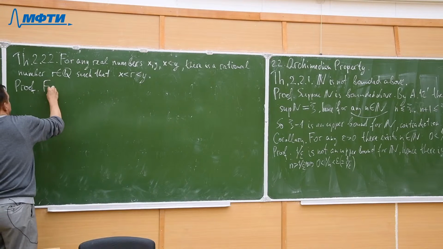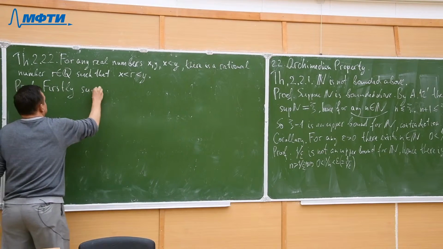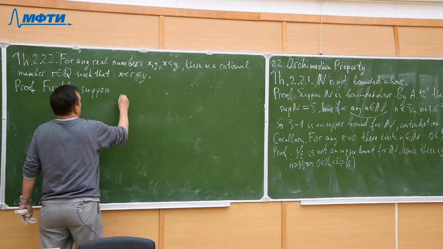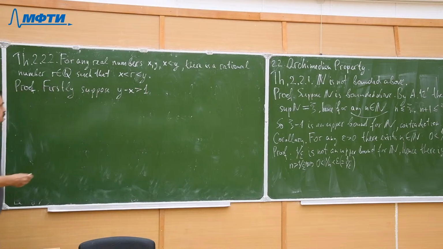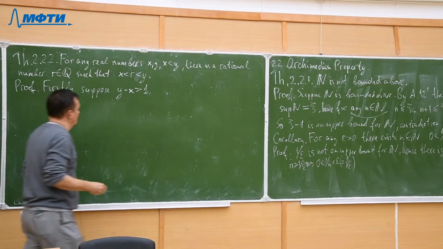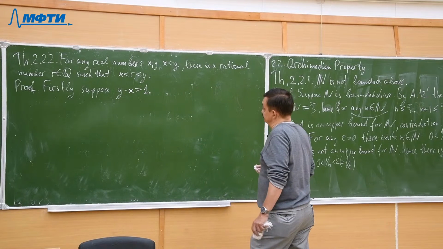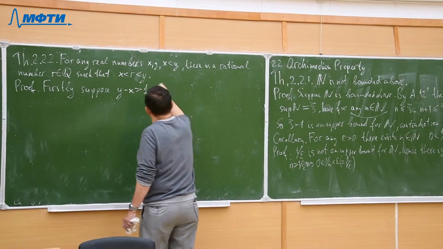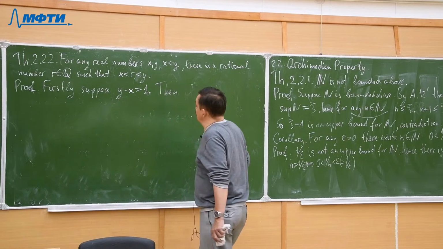Firstly, suppose y minus x greater than 1. So this is an additional supposition. Then we may assert even more.